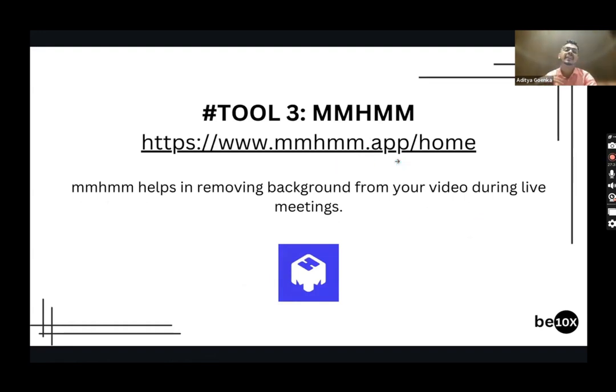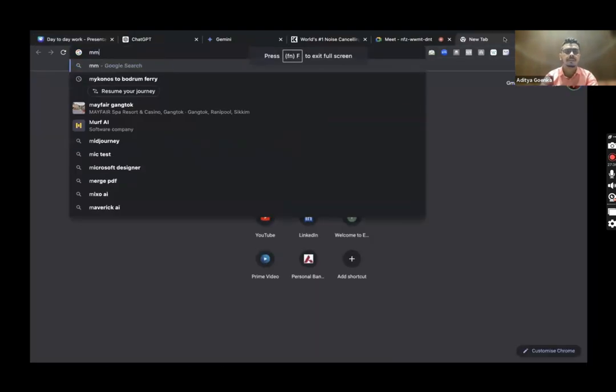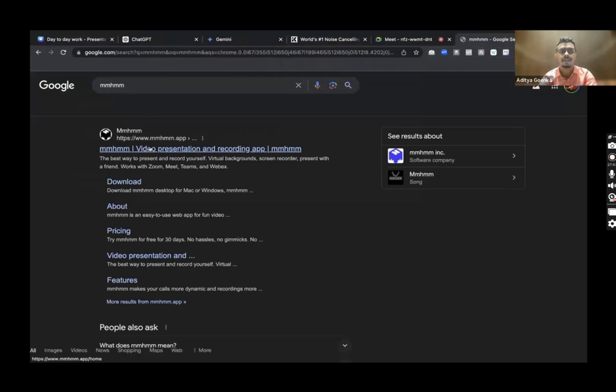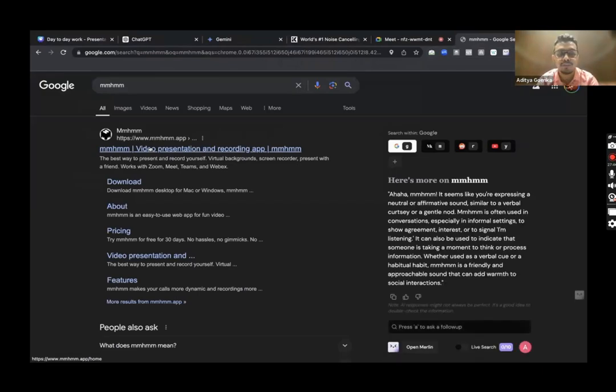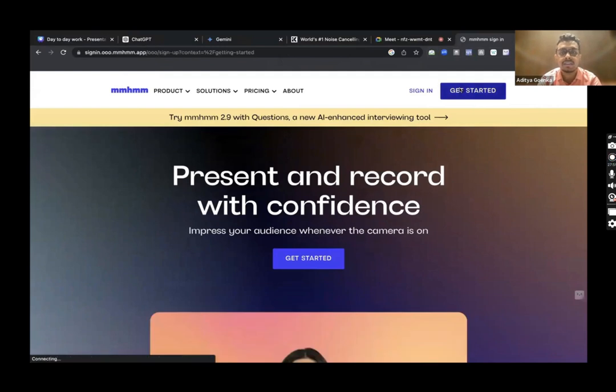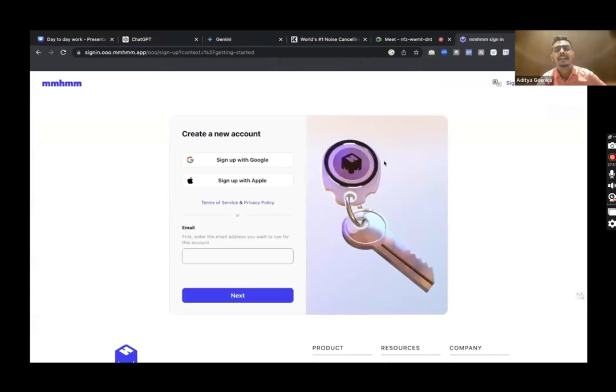Let's say if you want to use a different background, you can use this AI tool called mmhm.app/home. It's a bit of a weird spelling. Once you go over here, you will need to click on get started, and after that it will ask you to sign in.